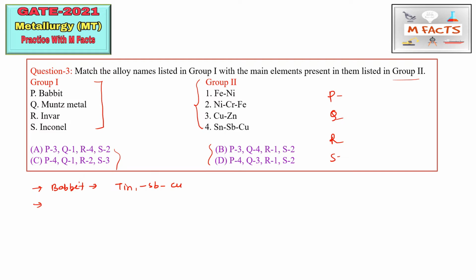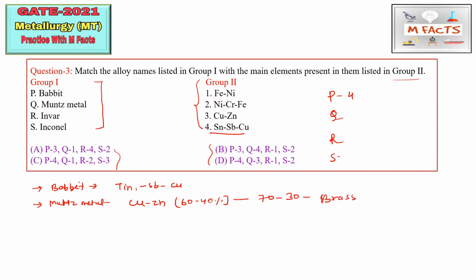So P we can match with 4. This is the Babbitt metal. Next is Muntz metal. Muntz metal is a very important metal. It is basically an alloy of copper and Zn, with the copper and Zn ratio 60 and 40. But when this ratio goes up to 70/30, that will be brass.